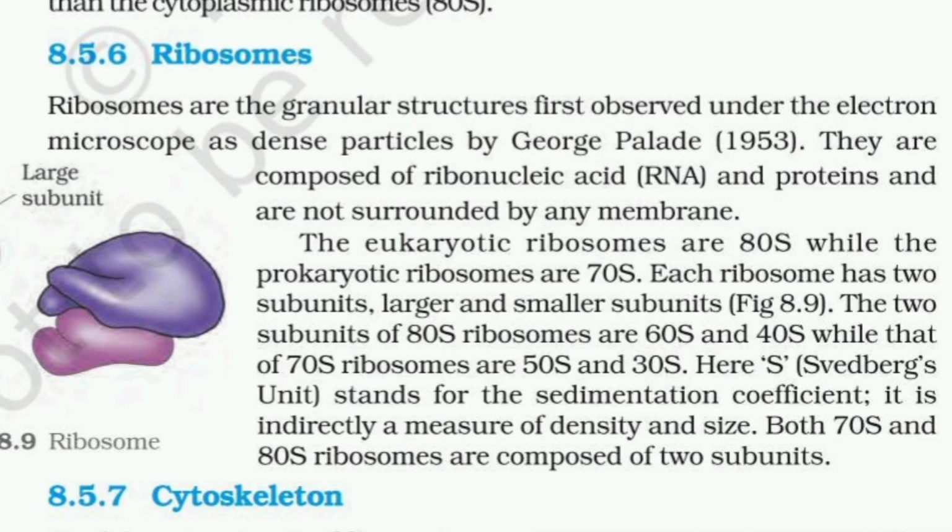Here, S stands for the sedimentation coefficient. It is indirectly a measure of density and size. Both 70S and 80S ribosomes are composed of two subunits.